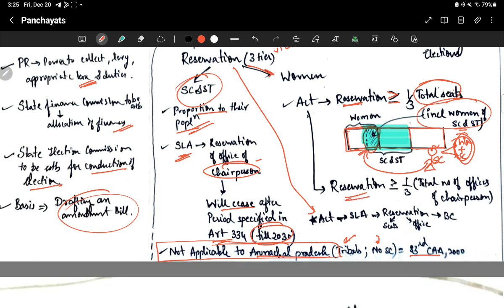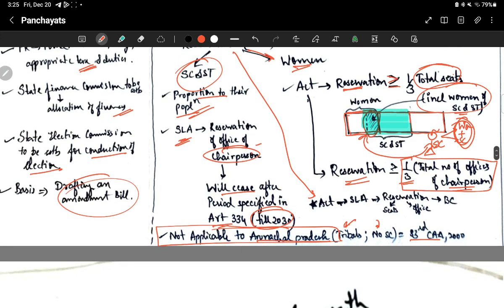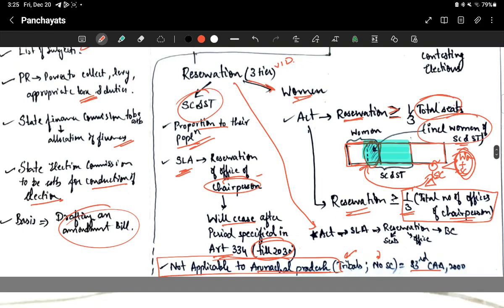Then, reservation for chairperson. Women will also be given reservation for the office of chairperson. How much reservation will be given? Not less than 1/3 of the total number of offices of chairperson. Okay. Then this Act also provides that the State Legislative Assembly will provide reservation for the seats of members and the office of chairperson for other backward classes. But the State Legislative Assembly has to make that provision.